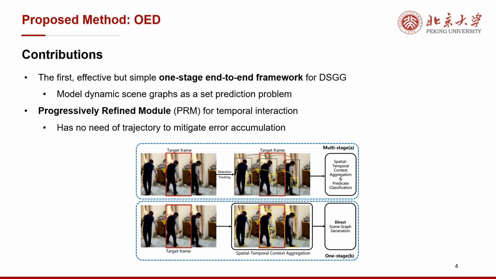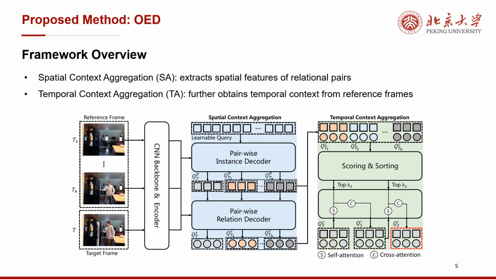To solve the issues of existing works, we propose the first one-stage end-to-end framework for DSGG in the way of set prediction. Besides, we introduce the progressively refined temporal interaction module, PRM, to aggregate temporal context, which has no need of trajectory, to mitigate error accumulation. PRM could improve the detection results of the target frame based on reference frames, instead of trajectory interruption due to missing detection. Here is the overview of our method, OED.